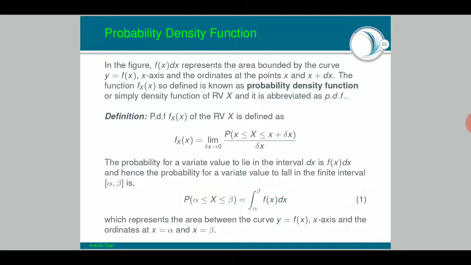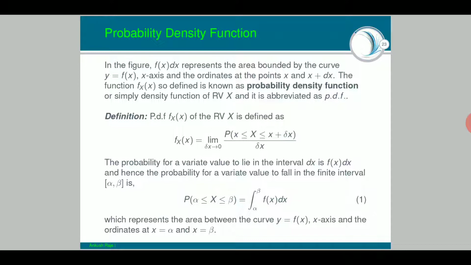The probability for a variate value to lie in the interval dx is f(x) dx, which we have already discussed from the previous slide. Hence the probability for a variate value to fall in the finite interval alpha to beta. Now let us talk in terms of alpha and beta, and not from x to x plus delta x. That was just for the infinitesimal element delta x. If I want to talk about a general interval, I am talking about alpha to beta.